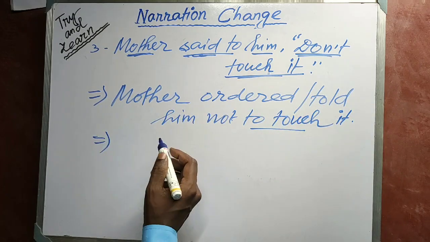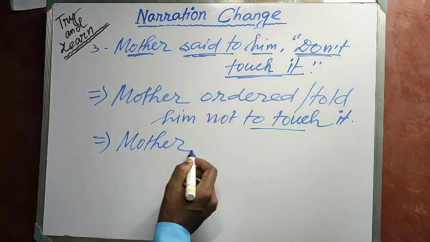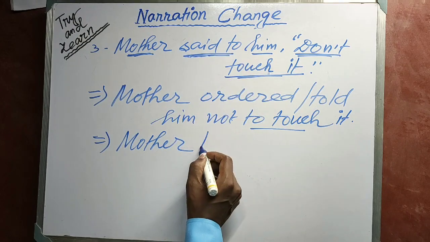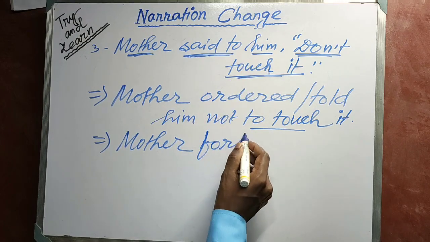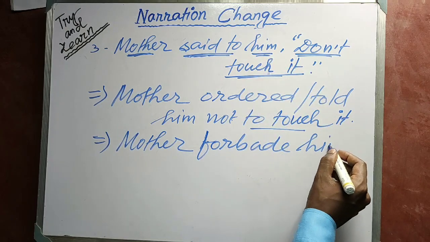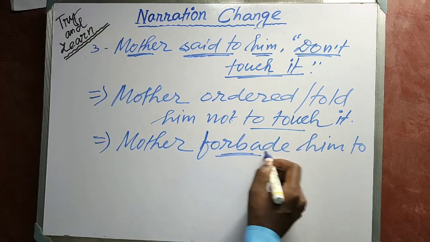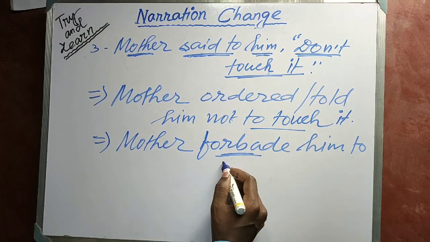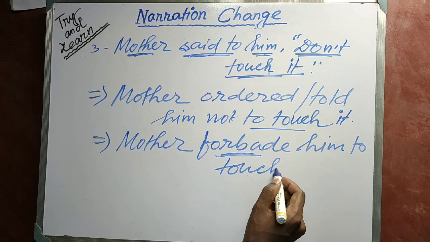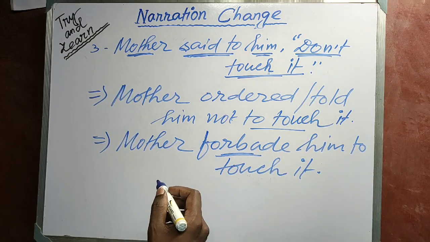Or we can use "forbid" as the reporting verb. In past tense, "forbid" becomes "forbade". Mother forbade him to touch it. Here "not" is avoided because "forbade" has taken the negative sense. Mother forbade him to touch it.